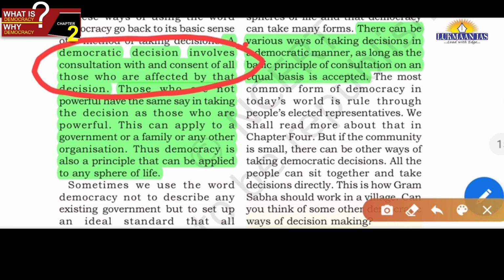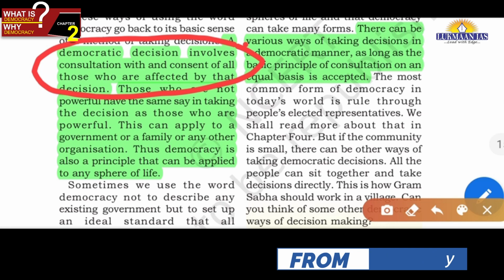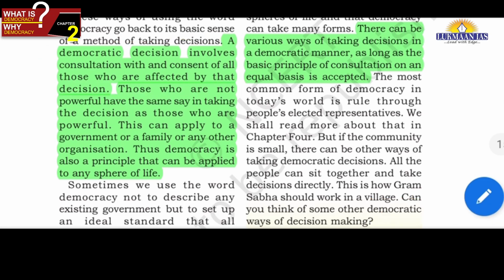Okay, and if this is done in a family, that means all the family members are participating in any decision making, we say that the family is democratic. Similarly, in case of any organization. So this is the broader connotation of democracy: it can be applied not only to the government but to families and organizations also. This is how, friends, this chapter 2 has been.